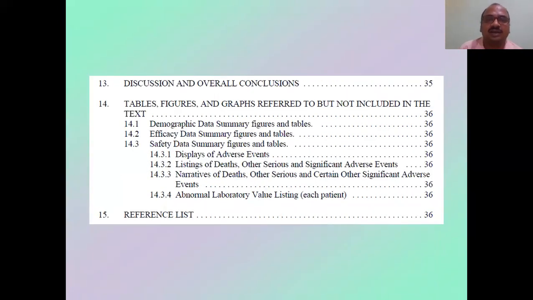And a discussion and overall conclusions. Finally, what you are going to conclude, either your drug is best, or the marketed drug is best, either your drug is having safety, either your drug is having efficacy, in which way it is better than that, like that a number of things you have to conclude finally. Next, presentation, how you are presenting the data, like tables, figures, graphs, referred, not included in the text. And finally, reference lists. References you have to write, which books you referred, okay?